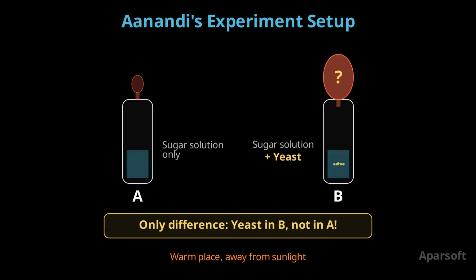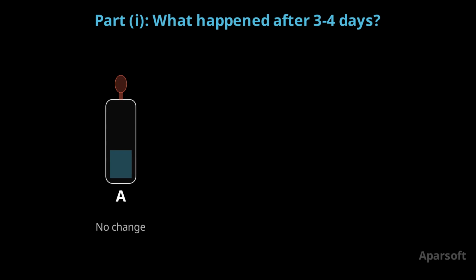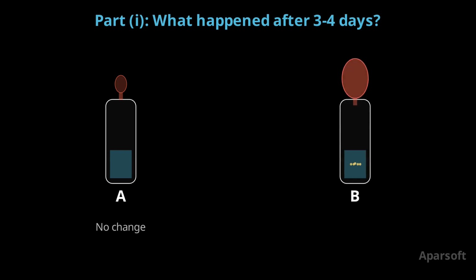What could it be? After 3 to 4 days, Aanandi observed something amazing. The balloon on test tube A stayed the same, no change at all. But the balloon on test tube B was inflated. Why? Remember, yeast respires. It breaks down the sugar solution and releases carbon dioxide gas. This gas has nowhere to go except up into the balloon. That is what inflates it.